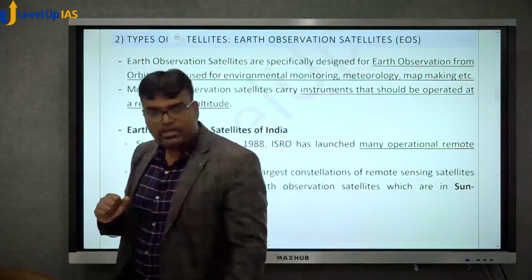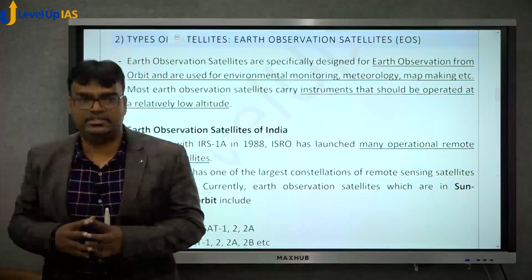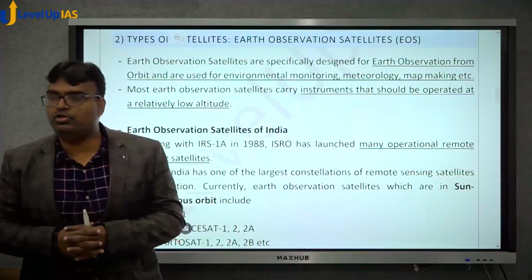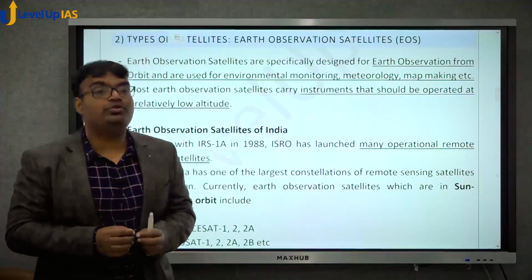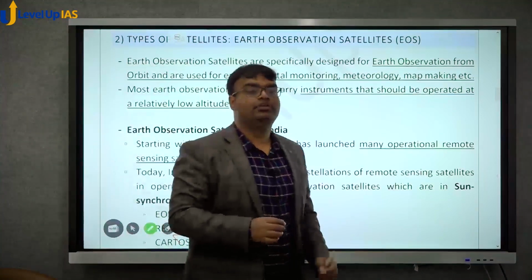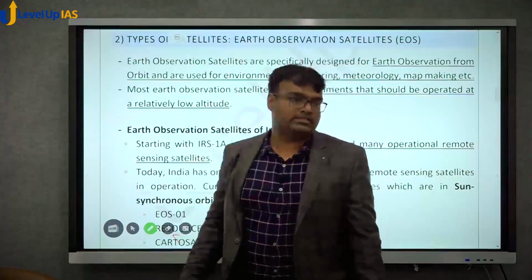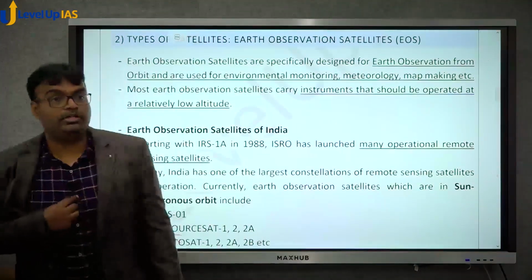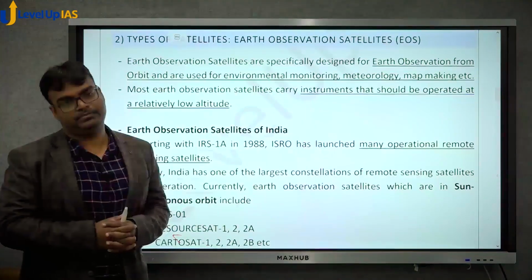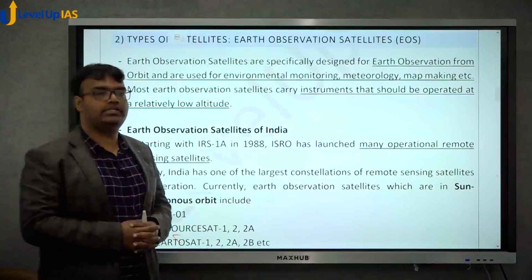Earth observation satellites are for observation. They're basically space-based cameras. Have you used Google Maps? It also provides you a satellite view. One is the map view, the other is the satellite view. Those images have been taken from satellites. You'll be able to identify your hometown, your home exactly on that Google map. That work is done by Earth observation satellites.